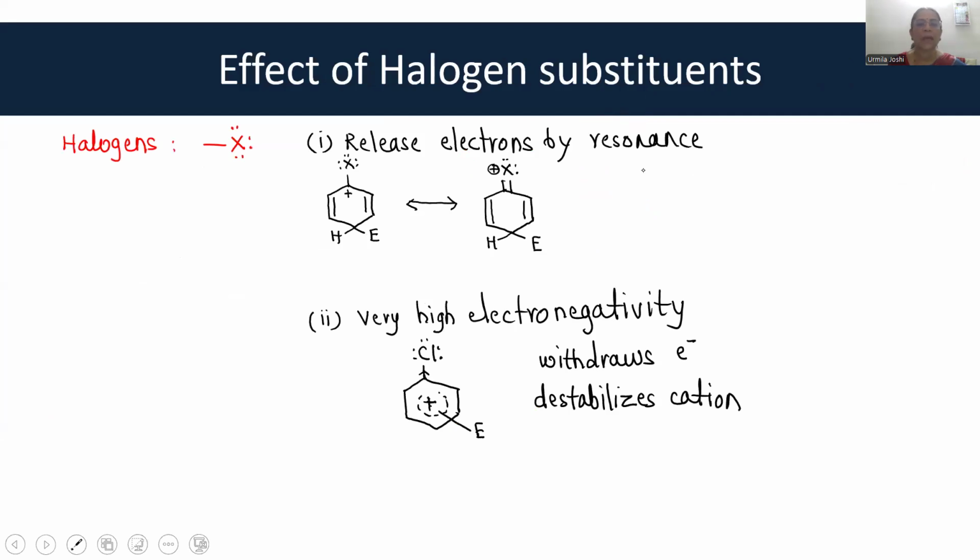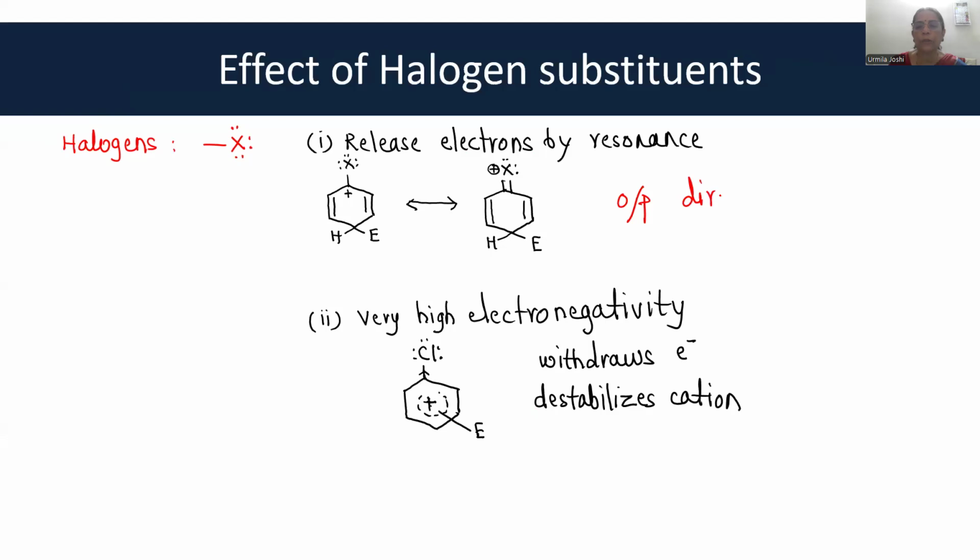Okay. There is a special case of halogens. If halogen is here, halogen is going to release electrons by resonance, and so will have ortho-para directing effect, right?